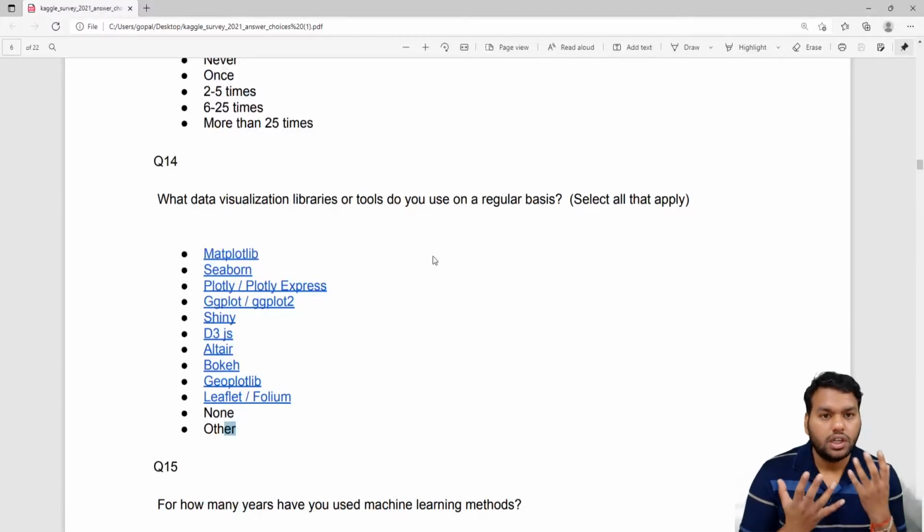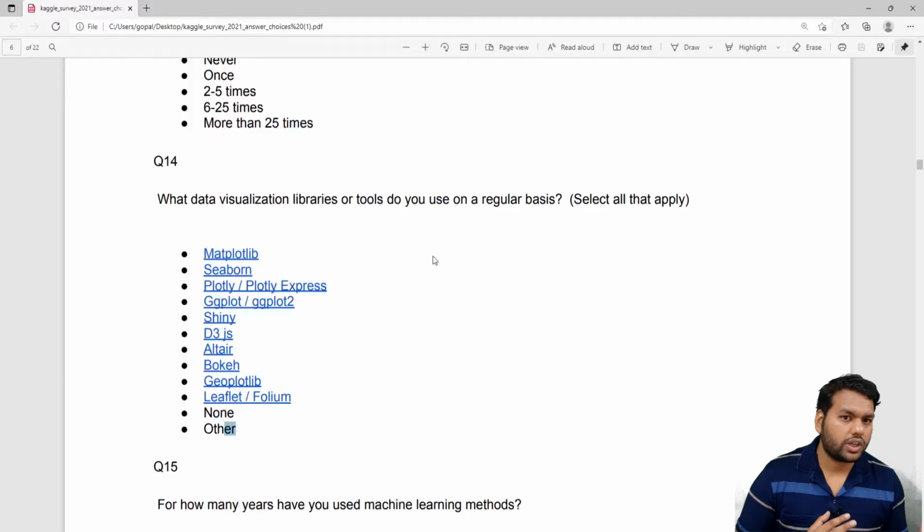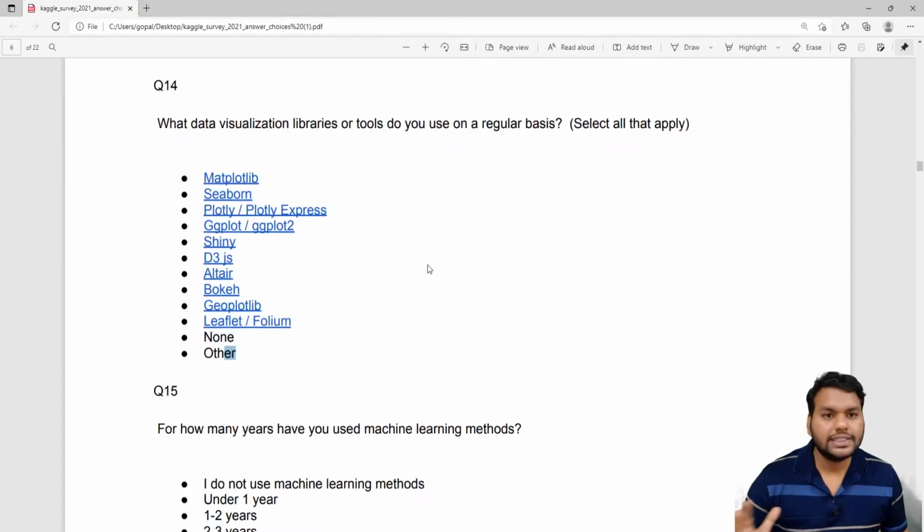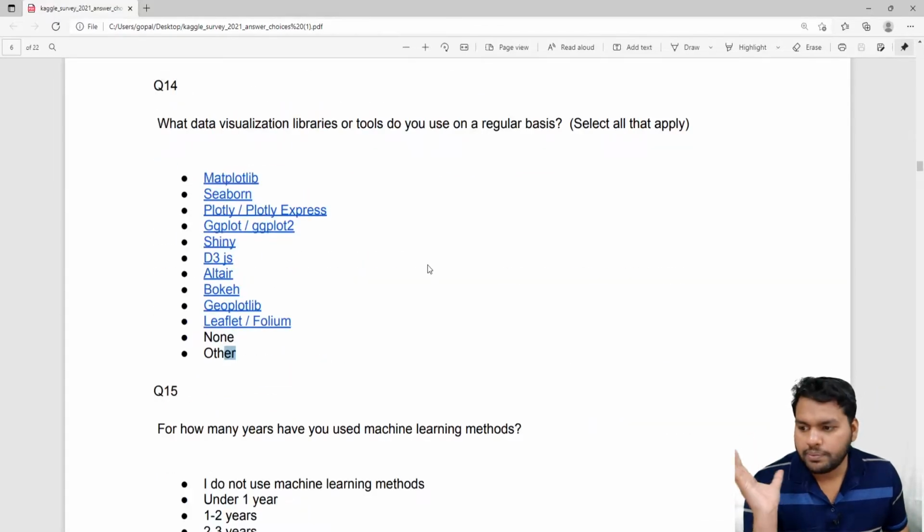That means you do the data analysis and data visualization, using matplotlib, plotly, and other libraries to analyze the data, and then you move on to build the model. So I want to see what people are using, how much they are using matplotlib, seaborn, among the gender distribution, that is among male and female.